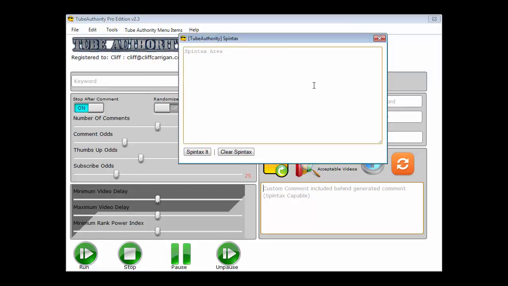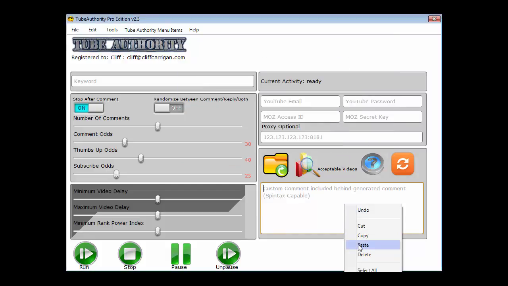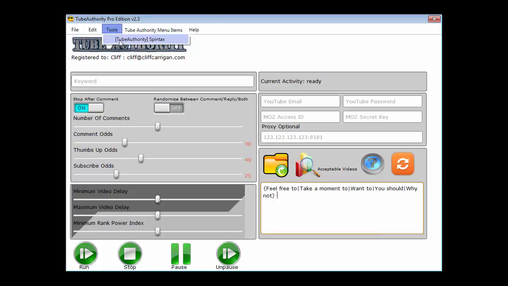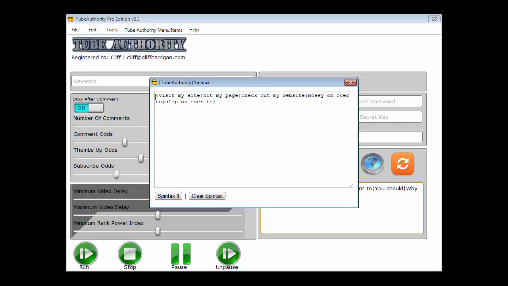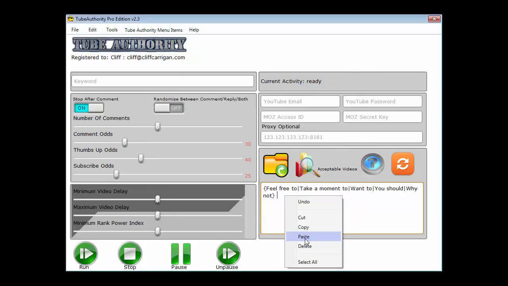I would take a little series of words. This is how I want to start my sentence, start my comment. So I've typed these out and I say, okay, well, spin tags that for me. Now it's properly formatted to use. So now I've got my spin tags in there. I'm going to give it a space. I'm going to use my spin tags tool again. Now I've spin tagged the second part of my sentence. I'm copying that, just using Control-C. Let me clear this and get it out of the way. I'm going to paste that in.